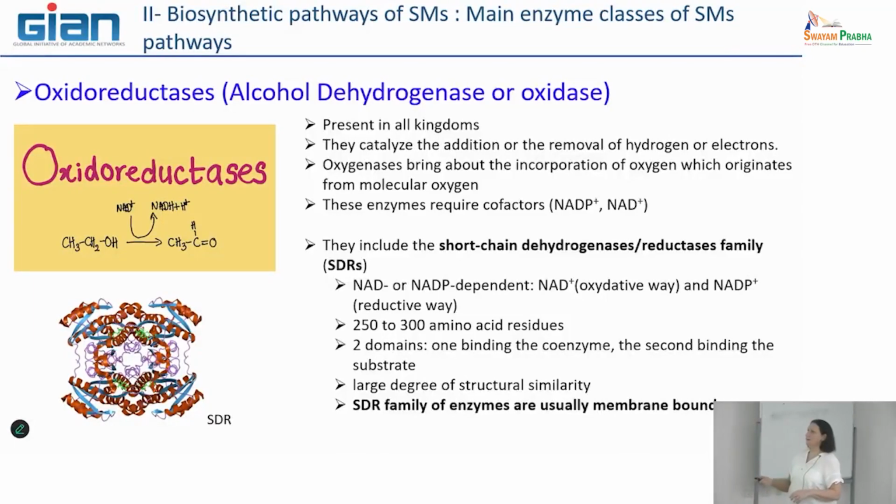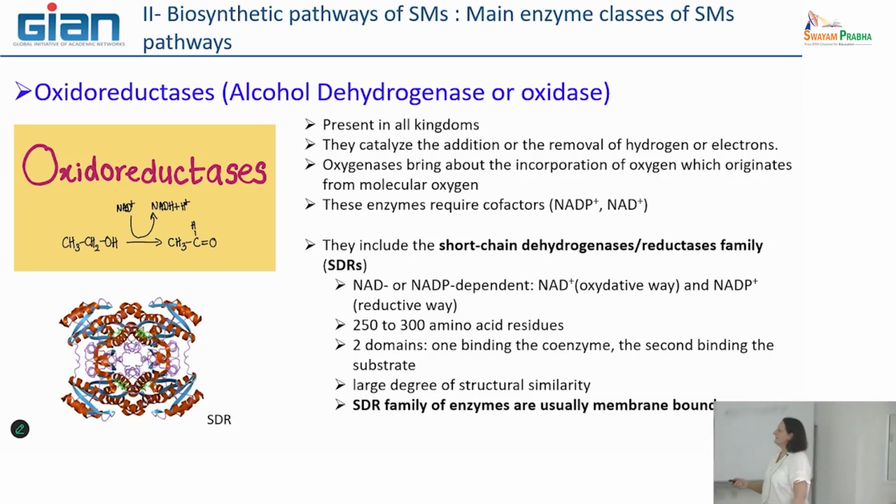And in particular, in this big family of oxidoreductase, there is one that is named the short chain dehydrogenase reductase family. The shorter name is SDR. I will talk about SDRs that are mainly included in secondary or specialized metabolite pathways, because oxidoreductases are also involved in primary metabolism too.